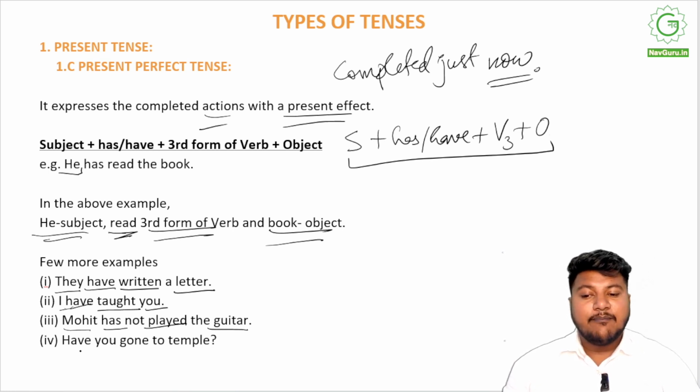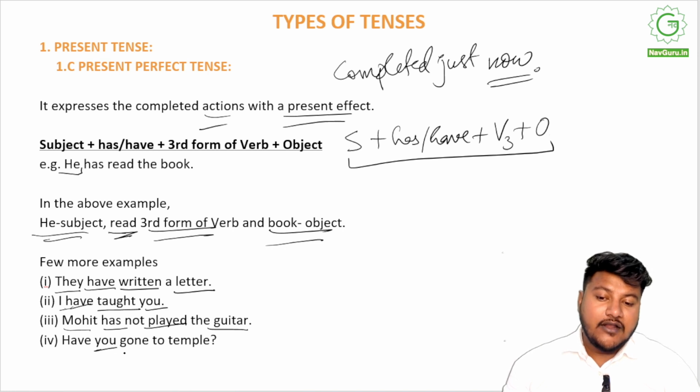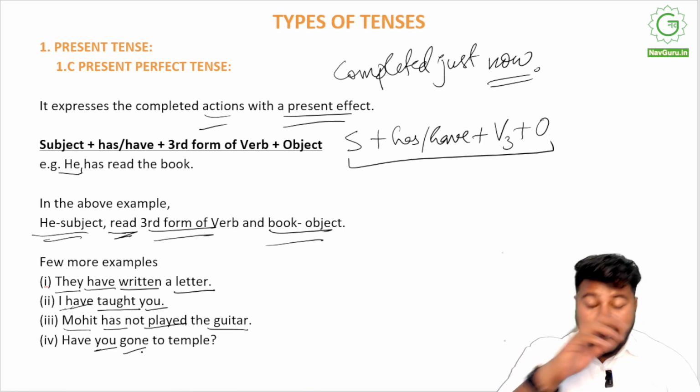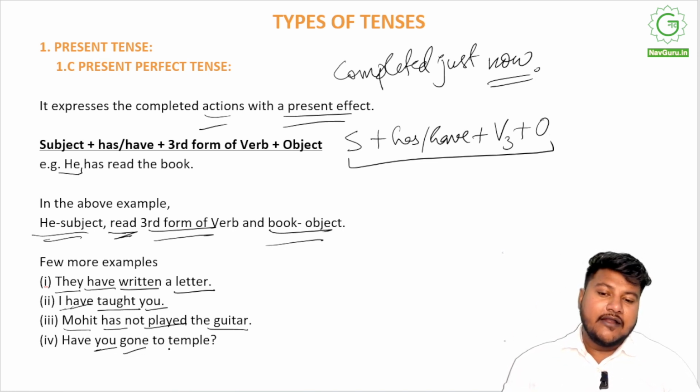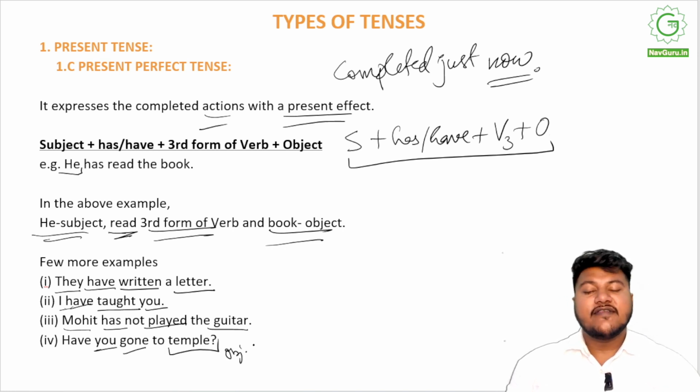Similarly, "have you gone to temple?" You are the subject, gone is the verb, go, going, gone, and temple is the object, right? So this is how we use present perfect tense. Subject plus has/have depending upon the subject, third form of verb, that is V3, the past participle form, plus object.